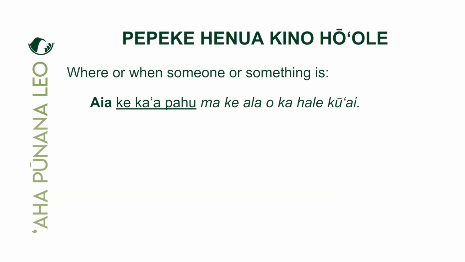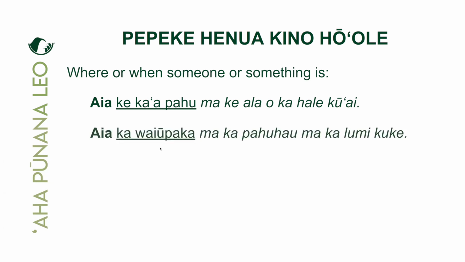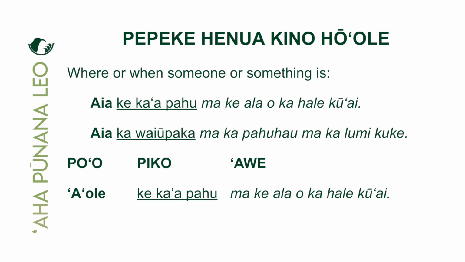So now let's take a look at the negative form of the Pepeke Honua. How do we form that? We had the example, 'Aia ke ka'a pahu makeala o ka hali'i ai. And then we also had 'Aia ka waiū paka ma ka pahu hau ma ka lumi kuke. Let's take a look at the po'o and see what happens.